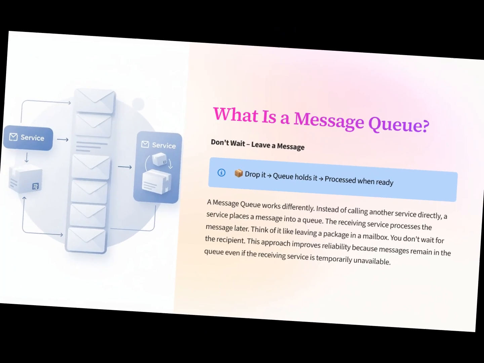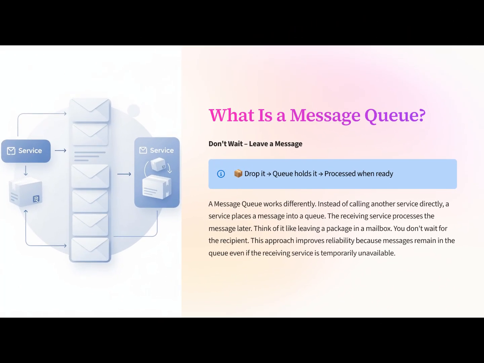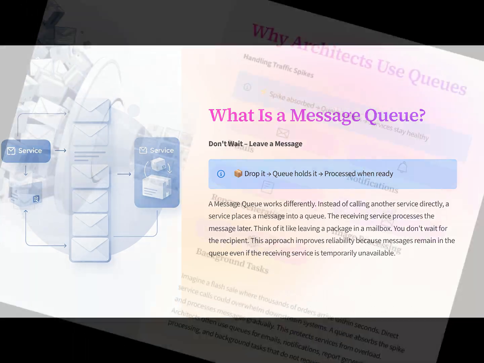A message queue works differently. Instead of calling another service directly, a service places a message into a queue. The receiving service processes the message later. Think of it like leaving a package in a mailbox. You don't wait for the recipient. This approach improves reliability because messages remain in the queue even if the receiving service is temporarily unavailable.